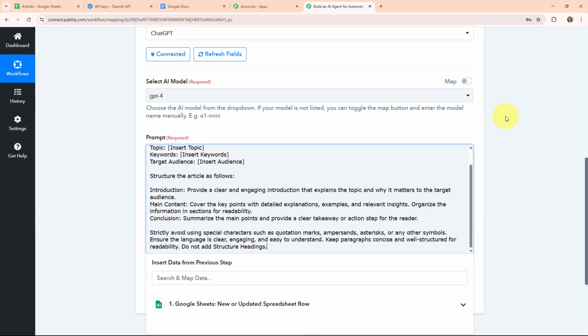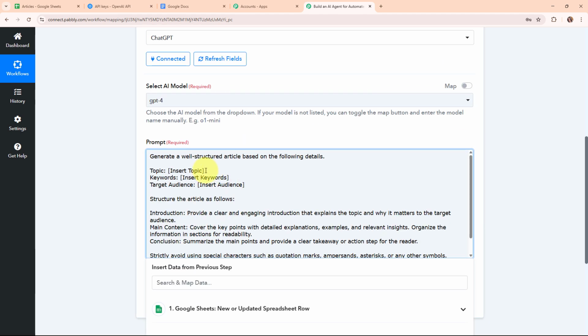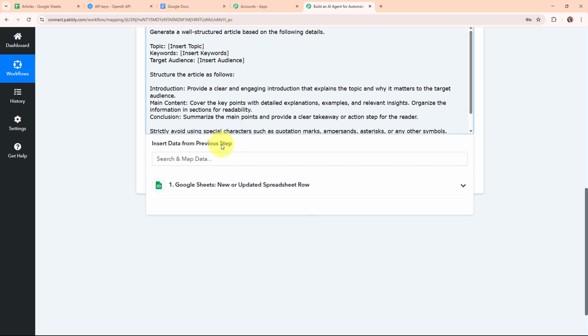So this is the prompt that I'm going to give to OpenAI, and now here in the place of this topic, keywords, and target audience, I'm going to insert their details. So now here, instead of entering these details manually, here I'm going to map the data. Mapping data means insert data from previous step. That means here I'm going to map the data from the response that I've received in my trigger step.